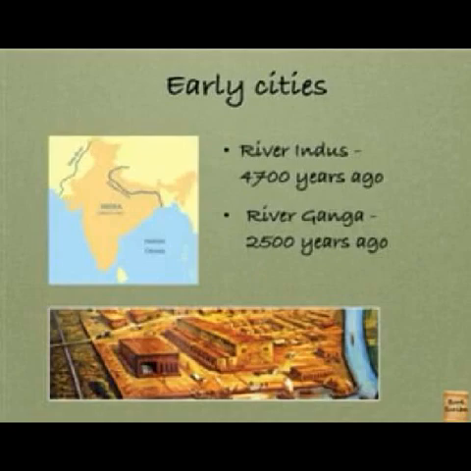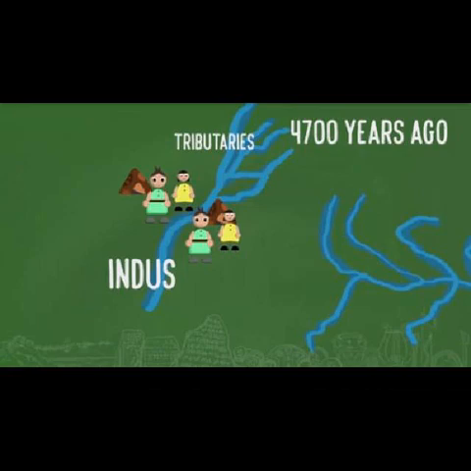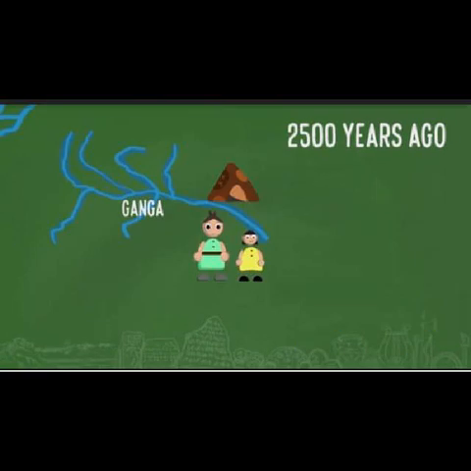Okay. Then next, the early cities. How was the early city built? The early cities started on the river banks of the Indus and the river banks of the Ganga. These two started earliest. Okay, I told you, the Indus and its tributaries started the city life 4700 years ago. Some of the earliest cities flourished on the banks of these rivers. And then later about 2500 years ago cities developed on the banks of the Ganga and its tributaries and along the sea coast also.